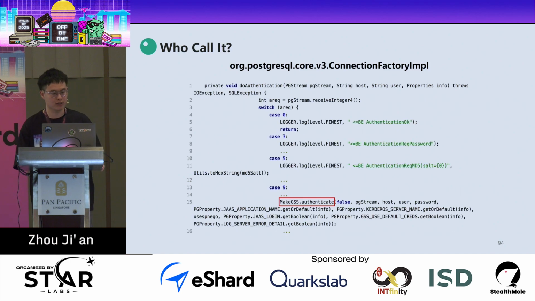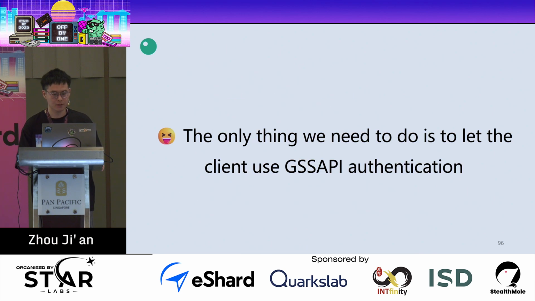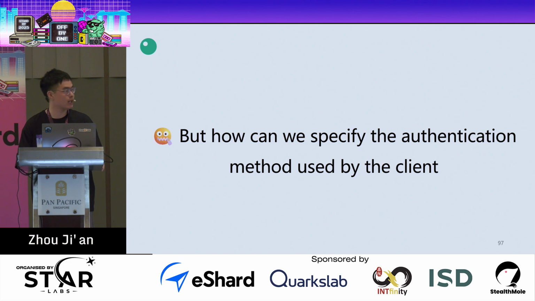So we need to know who calls the authenticate function. Here in the doAuthentication function, you can see that it indeed calls the authenticate function. But so far, it still seems unclear how to trigger the vulnerability. At that time I didn't have an idea how to trigger the bug, so I dove deeply into it, and I wanted to know why PG implements this feature. You can see that it just needs to satisfy the authentication between the client and the database server. So now it seems clear that the only thing we need to do is to let the client use JAAS API authentication. But the question is, how can we specify the authentication method used by the client?